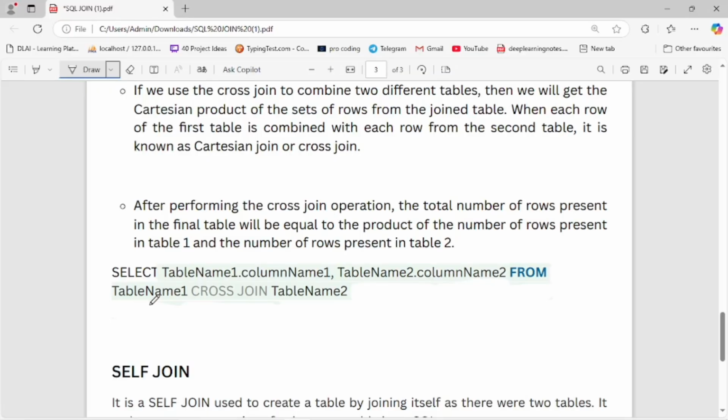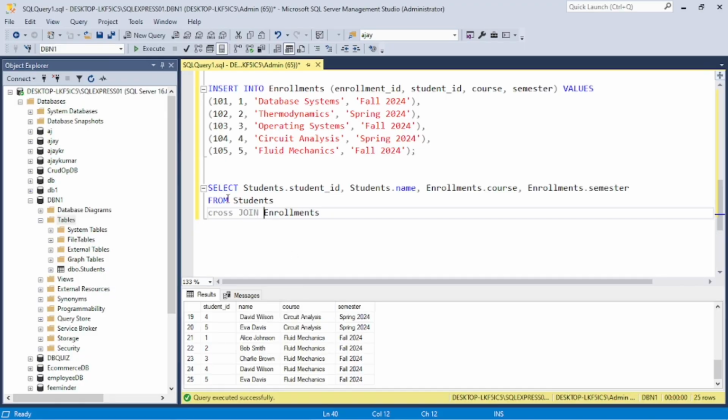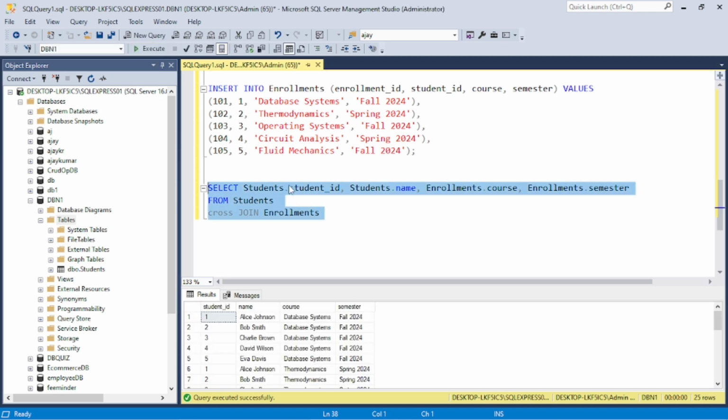Now let's move to the syntax of cross join. SELECT table1.column_name1, table2.column_name2, the multiple columns of the tables, FROM table1 CROSS JOIN table2. Now let's move to the practical. Here I have already written the code for the students and enrollment tables. Now let's run it and show all the data.